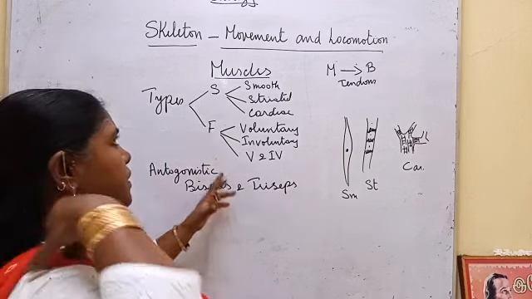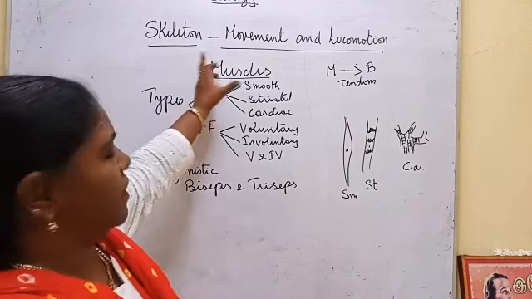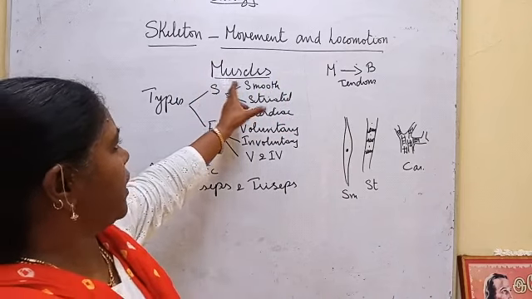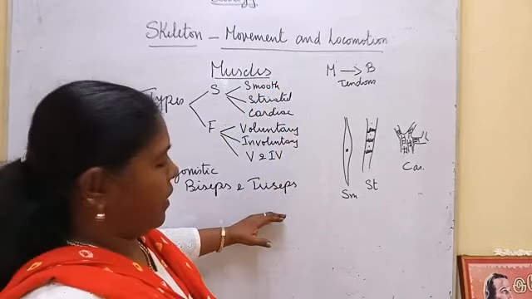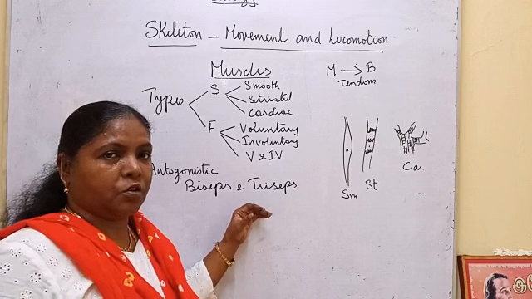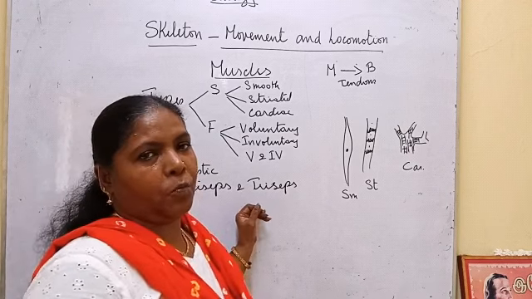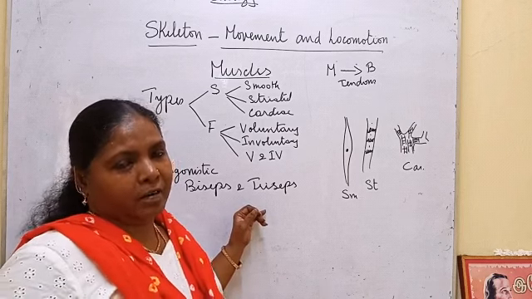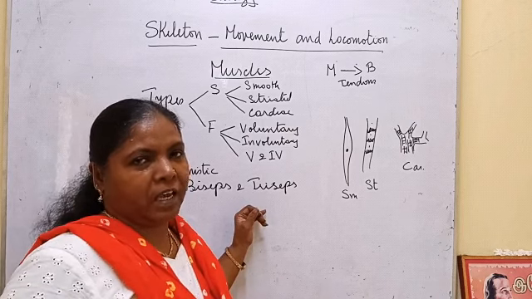Here we have seen the skeletal system structure, types of joints, and muscles. Next we are going to see the lever system in our body, which helps in movement and locomotion.